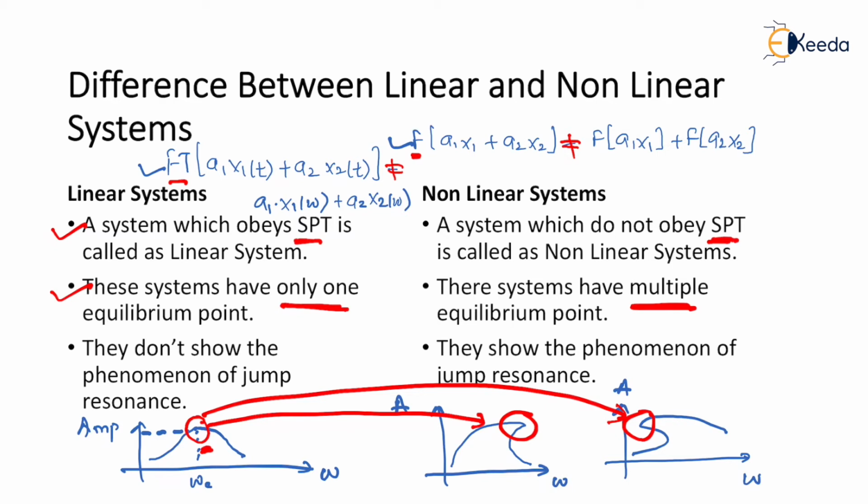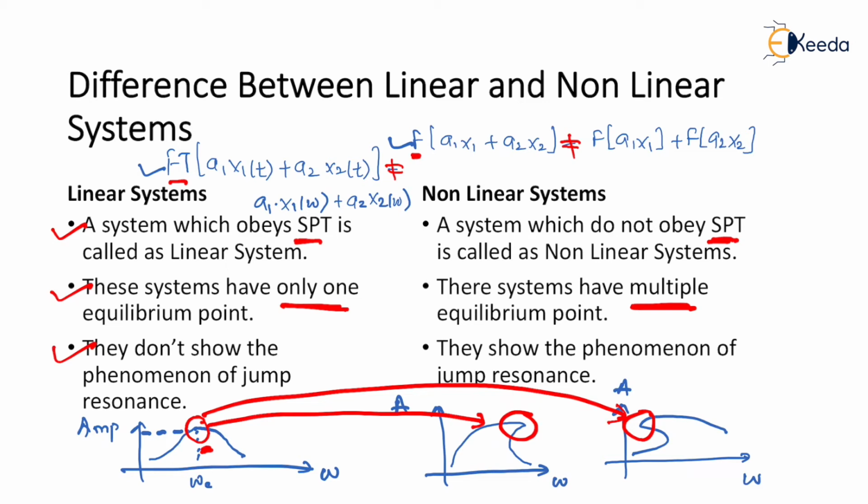I am explaining only in a very short note because we have got a complete lecture on the concept of jump resonance or jump phenomena or hard and soft spring concept. So I'm going to discuss that in depth afterwards. But here, in the case of differences, the point to be remembered is that in the case of a linear system, I have no jump resonance effect.